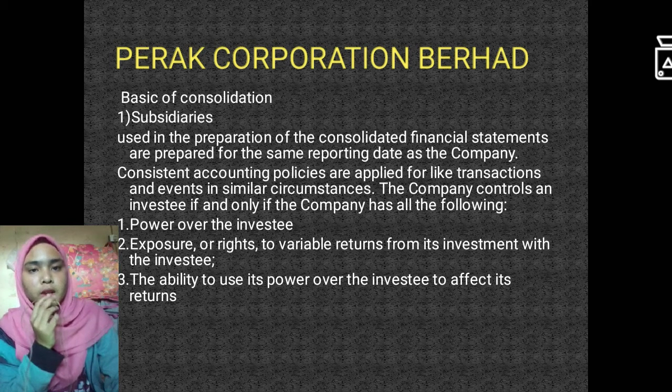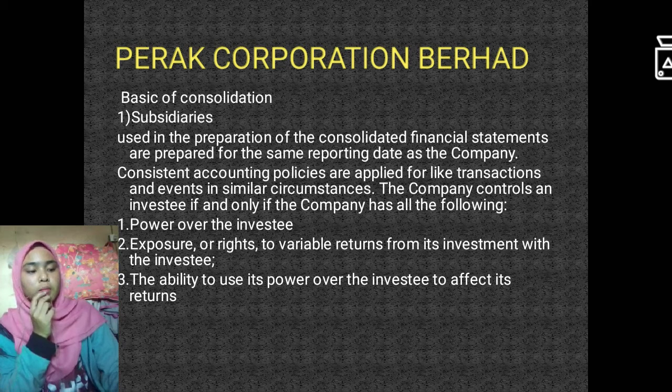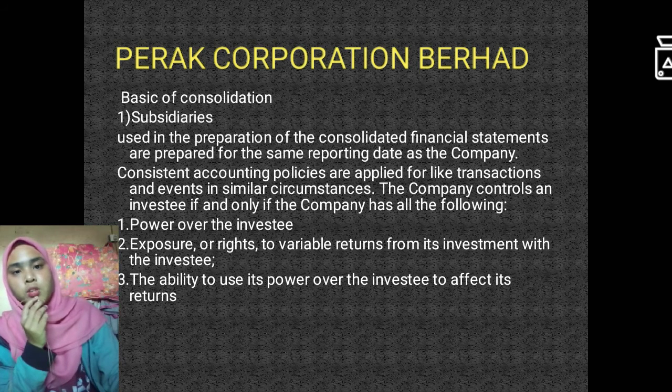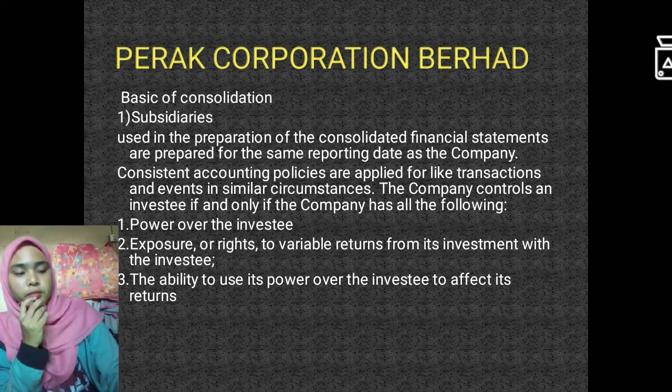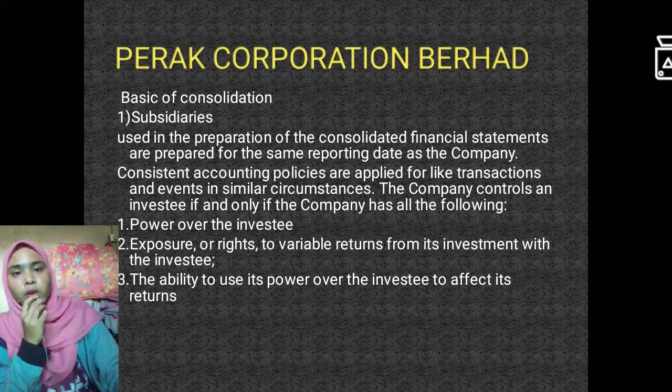For property, plant and equipment, all items of PPE are initially recorded at cost. The cost of an item is recognized as an asset if and only if it is probable that future economic benefits will flow.